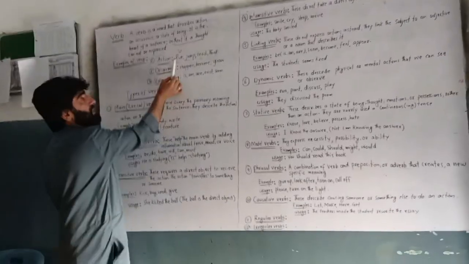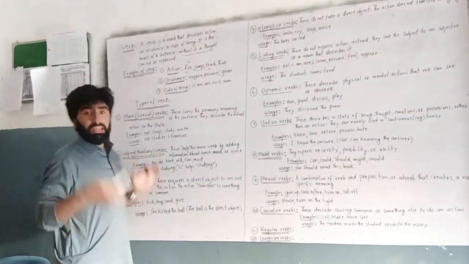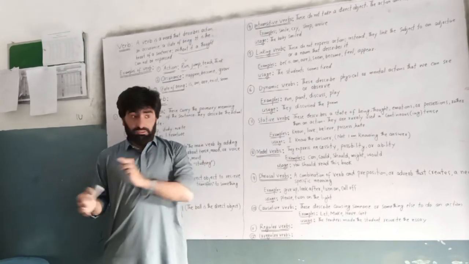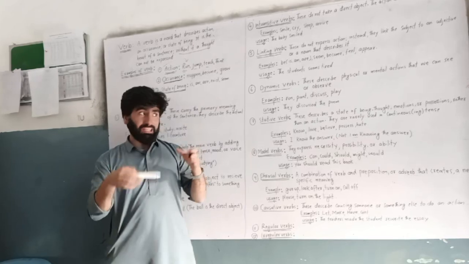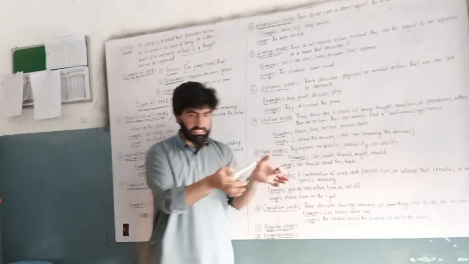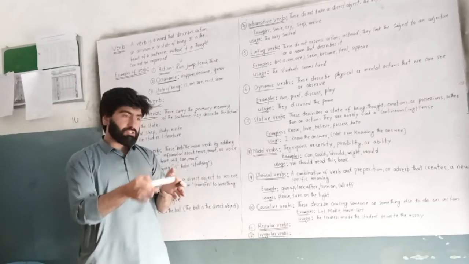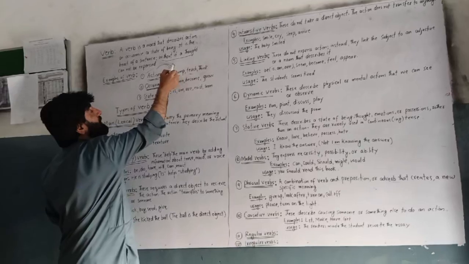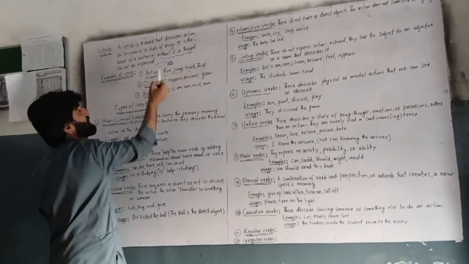For example, run: I am running, I have run. So there is something like action in my word. Whenever I go, I will cover a distance, and this is an action. So the action is mainly concerned with the verb, and the verb has a great concern with the action.